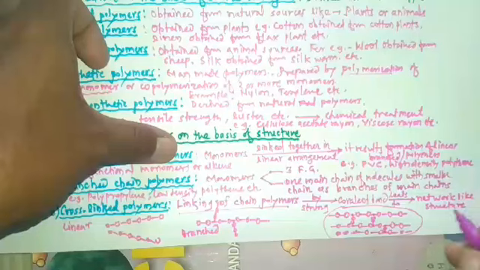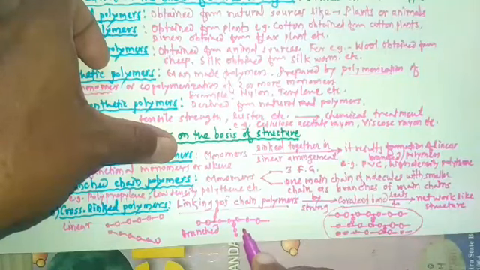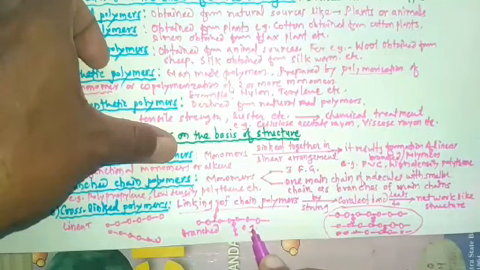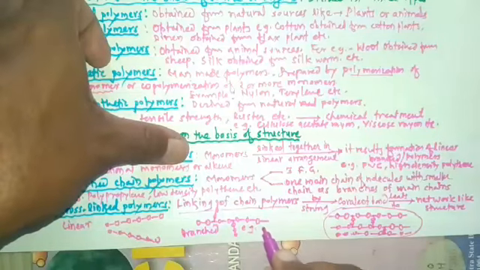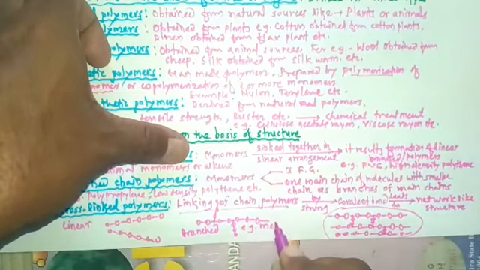So examples of cross-linked polymers are melamine.